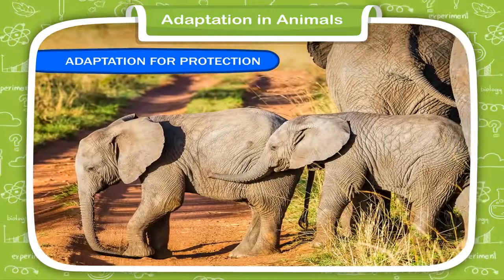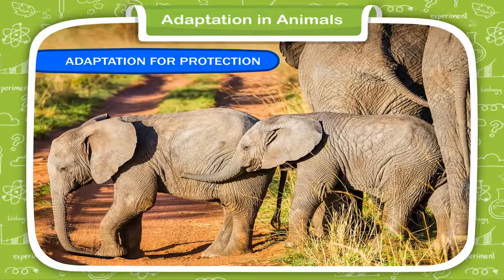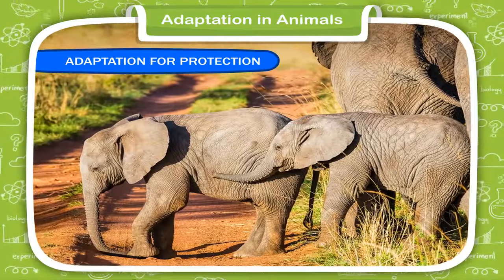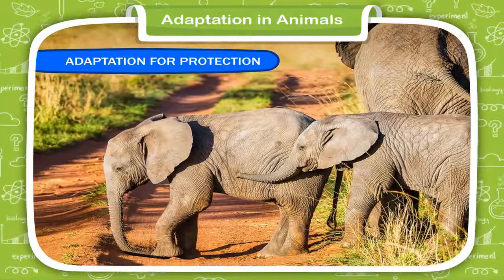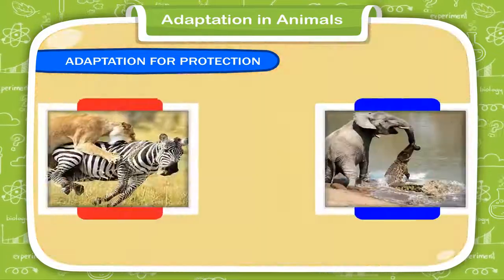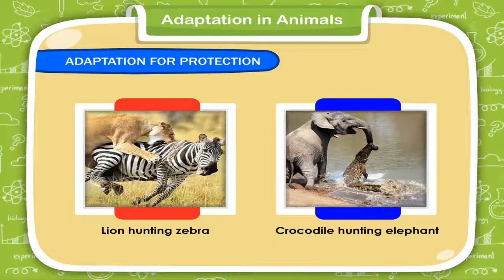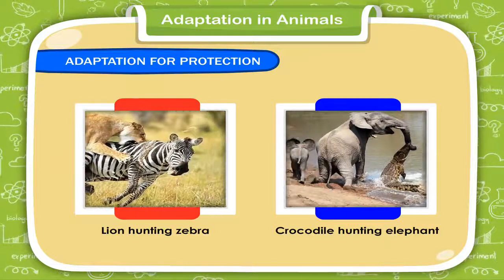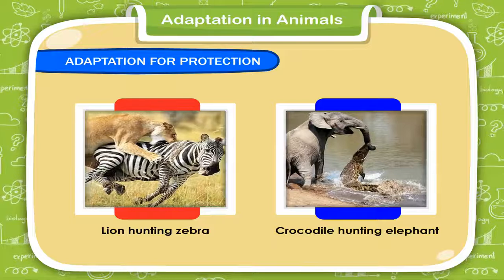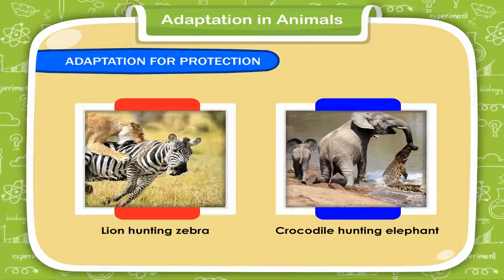Adaptation for protection. All animals need protection from their enemies so that their species can survive and reproduce. Animals are also hunted and eaten by humans and other animals as well. They have developed different ways to defend themselves from their enemies.